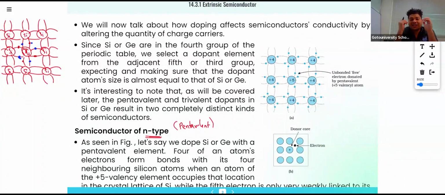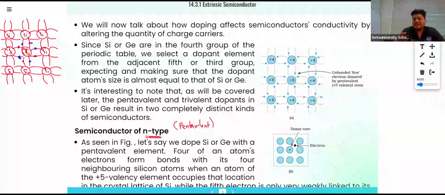If we increase the temperature, there will be breakage of the bond, and because of the breakage of the bond, we will get excess electrons. That excess electron will be responsible for producing current in the case of n-type semiconductor.